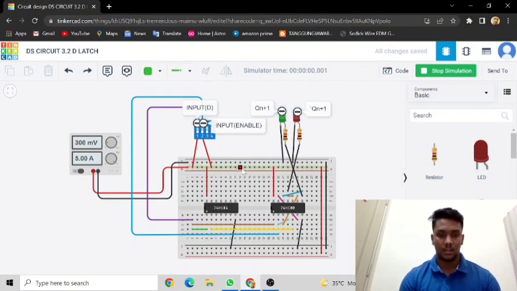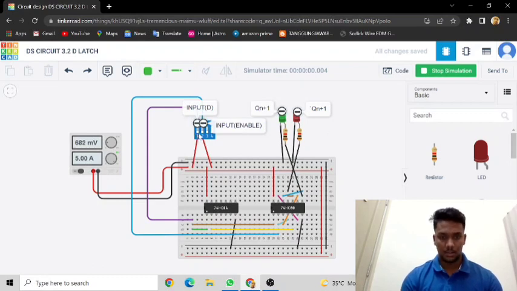Next, the D is 0, the enable is 1, the Qn plus 1 is 0 and the Q bar n plus 1 is 1. Next is the D is 0 and the enable also is 0. So the output is Qn plus 1 is 0 and the Q bar n plus 1 is also 0.